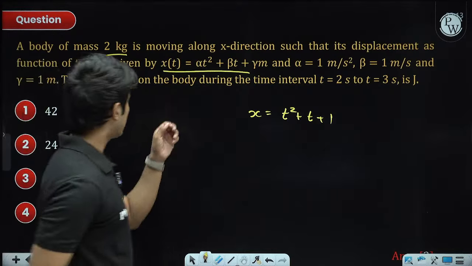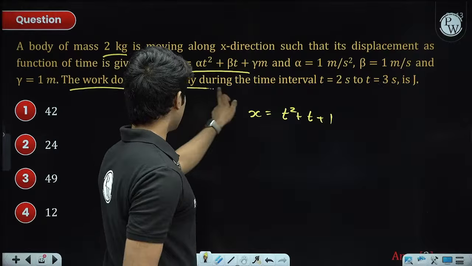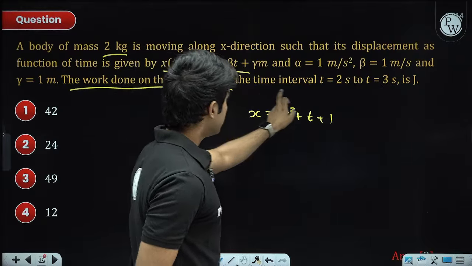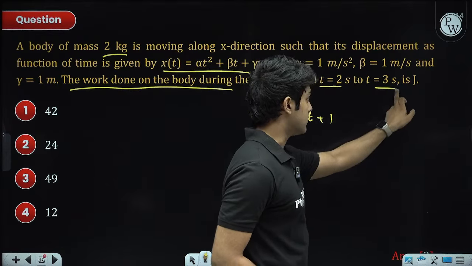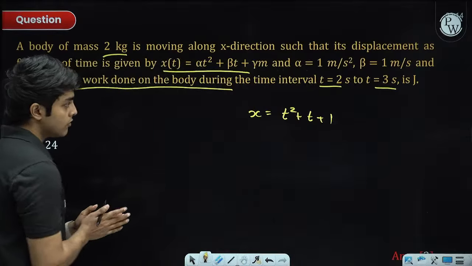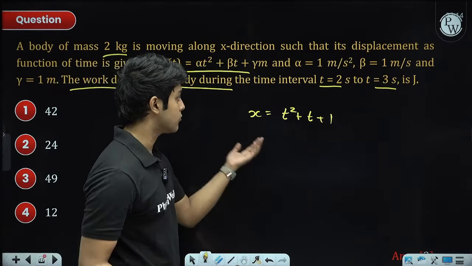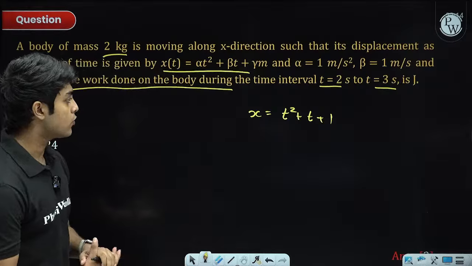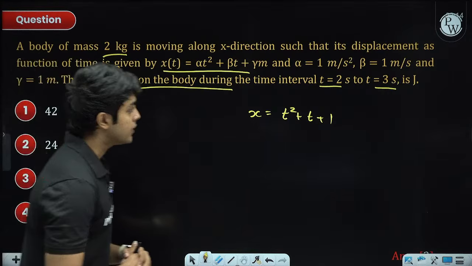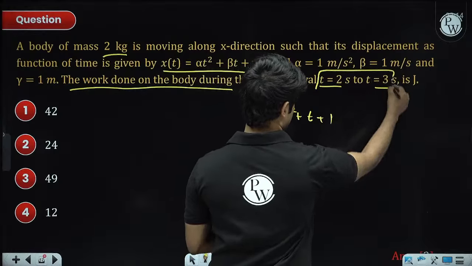So the question is, what is the work done on the body in the time interval from 2 to 3 seconds? So I guess there is some force acting on the body, right? You can also find out its acceleration. That force will do some work, and we need the work from 2 to 3 seconds.